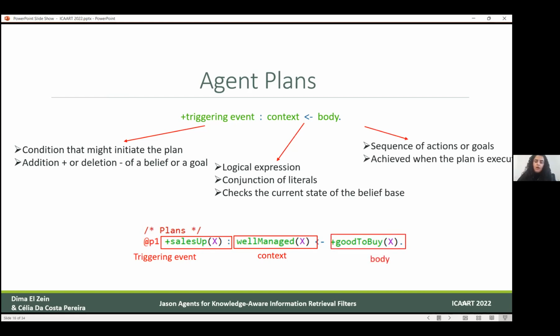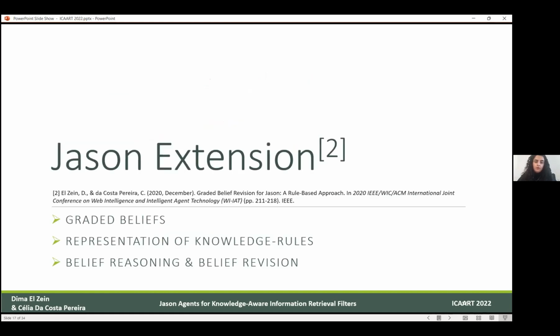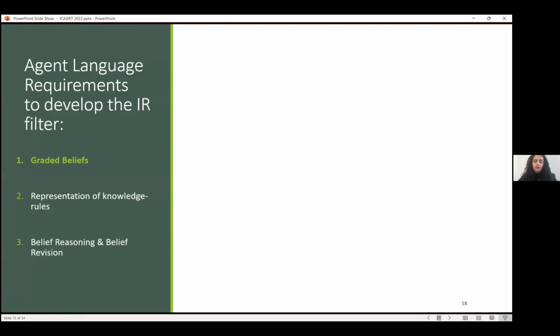So now I will talk more about the version of JSON that we used. It was also proposed like 1 year ago, in which the main features were that it allowed the concept of graded beliefs. So beliefs were assigned some grades. It allowed the representation of knowledge rules, and it had some belief revision functions. We start by discussing the gradual beliefs.